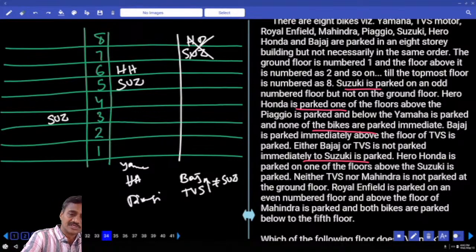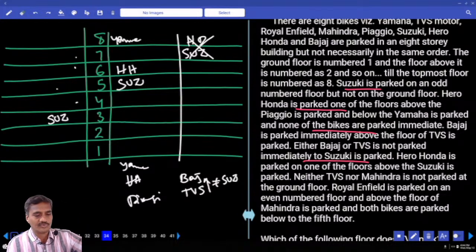If Hero Honda is here, Yamaha must be here, because they are not adjacent to each other. Now in this case, Hero Honda is here, Suzuki can be at any one of these. Suzuki can be in the first two, and so on. We have more possibilities in this case.